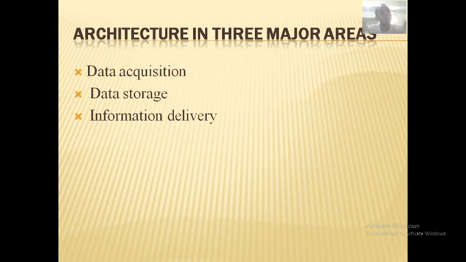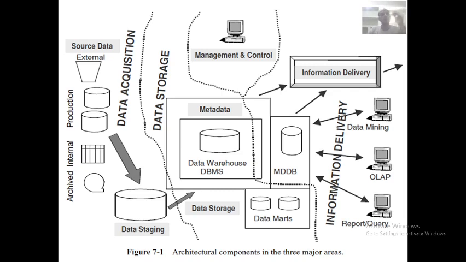So which are the major areas in the data warehouse architecture? One is data acquisition, the second one is data storage, and the third one is information delivery. These are the three major areas in the data warehouse architecture: data acquisition, data storage, and information delivery. See here now, this part, let me explain.